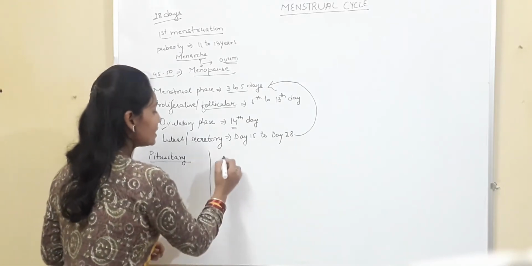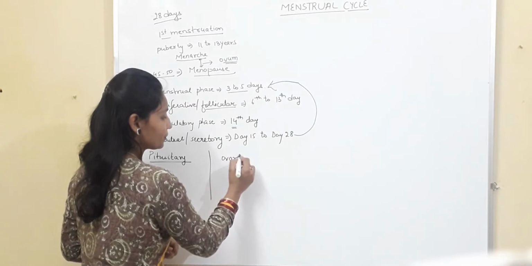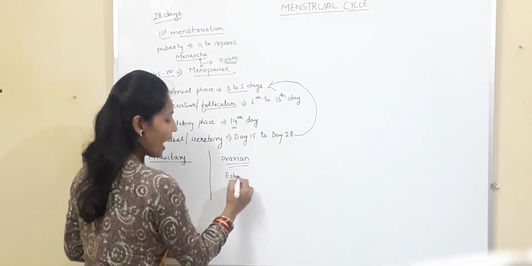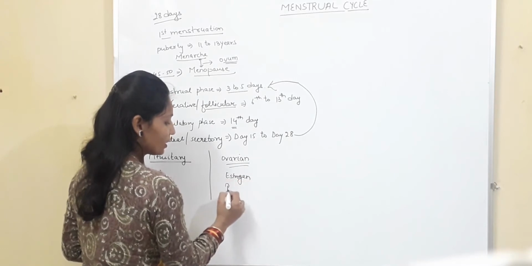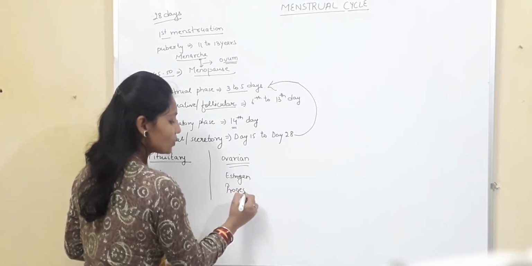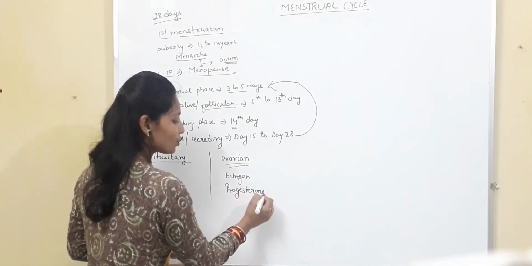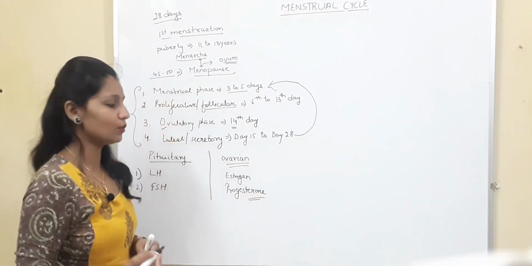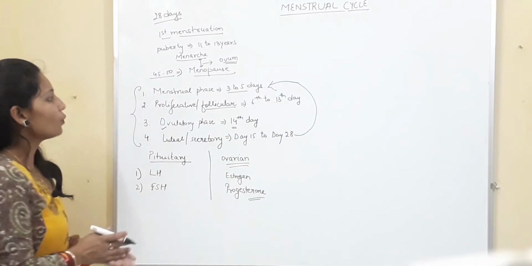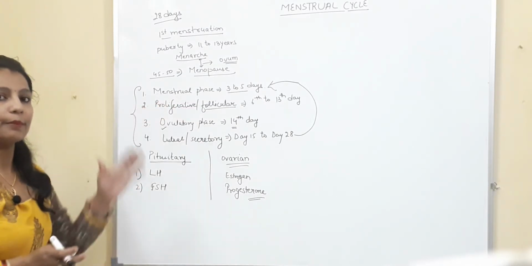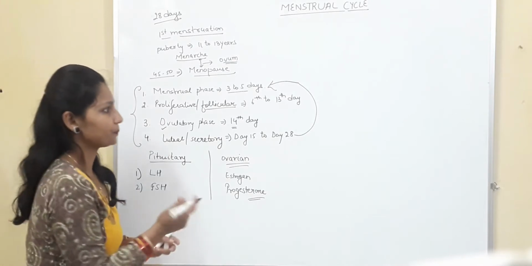The other set is ovarian hormones. The ovarian hormones are estrogen and progesterone. Estrogen is released by the developing follicle, and progesterone is released by corpus luteum. So now we will do each of the phases of the menstrual cycle in detail.